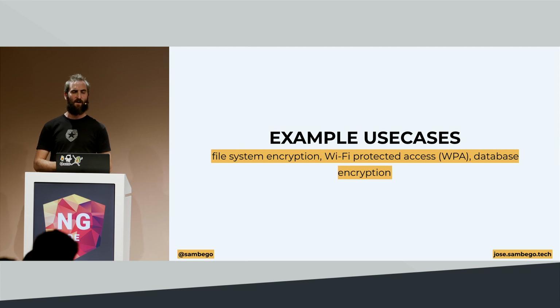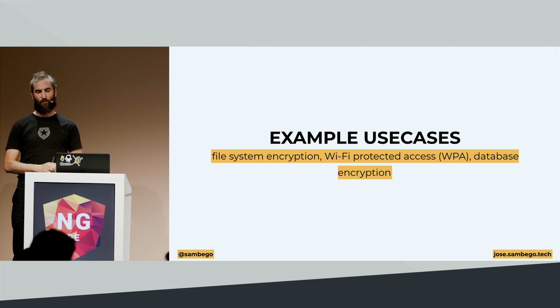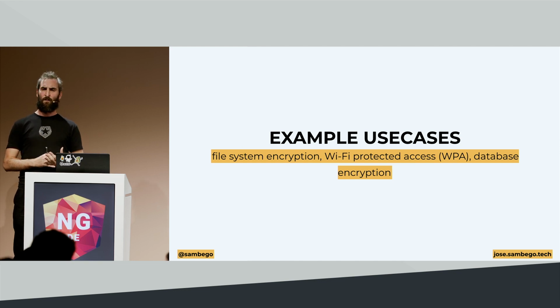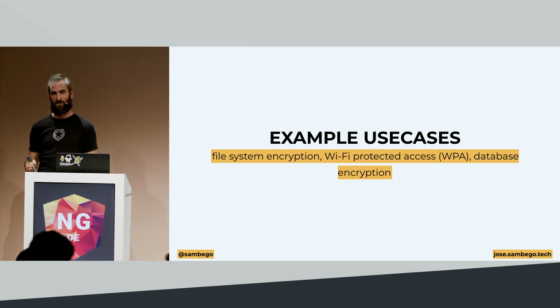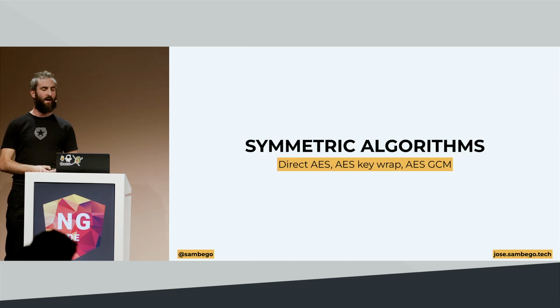A few examples are when you want to encrypt your whole file system or all of the data on your Wi-Fi networks, or maybe you want to encrypt all of your database or certain parts of your database. Usually when we deal with big chunks of data, we try to use a symmetric algorithm just because they're a bit simpler, they're a bit faster to use. So the most common use cases are where we deal with big chunks of data, or chunks of data that we don't know how big they will be. And some of the algorithms are AES, AES CBC, and AES GCM.